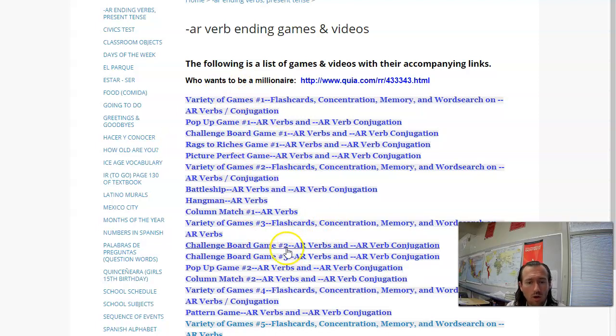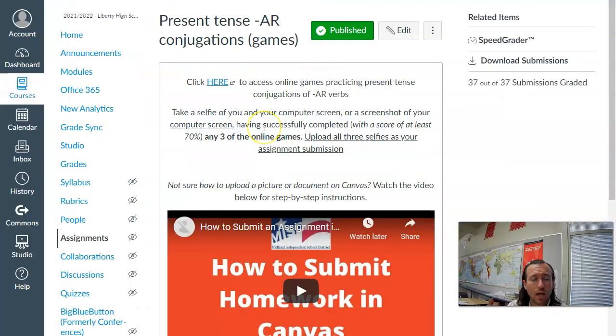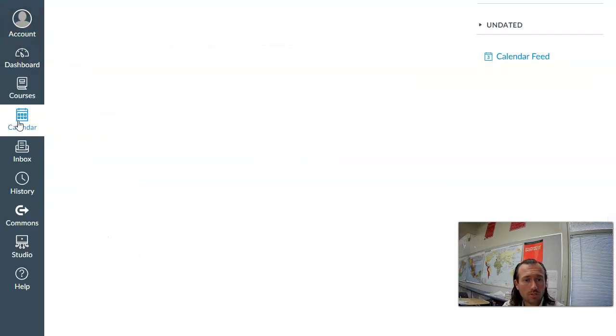Any 3 games you want to practice your AR verb conjugations, and then take a snapshot or a screenshot of you having gotten at least a score of 70% or above. So any 3 games, and once you get a score of 70% or above, take a snapshot and upload that onto Canvas. And that, muchachos, is your homework for today.